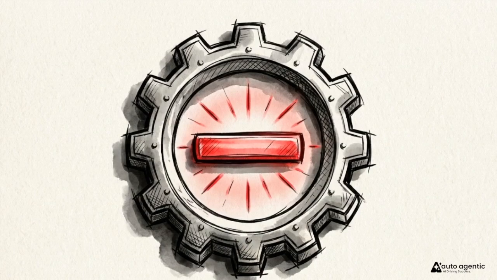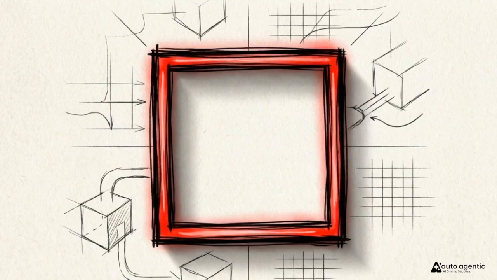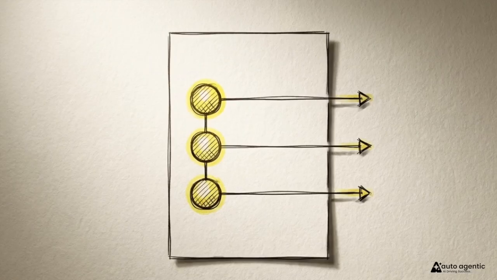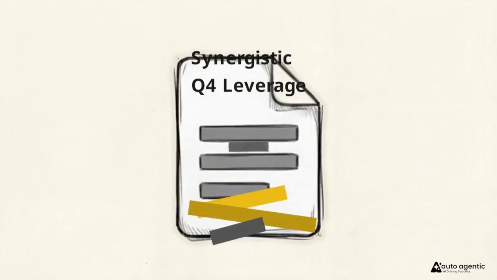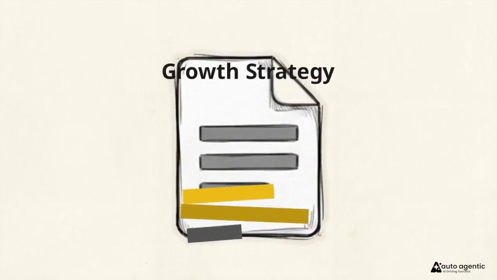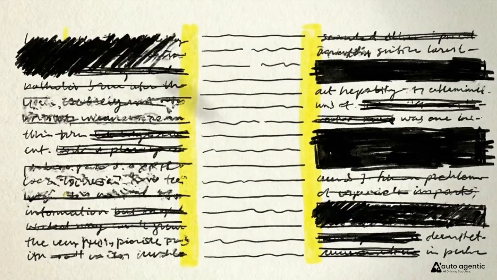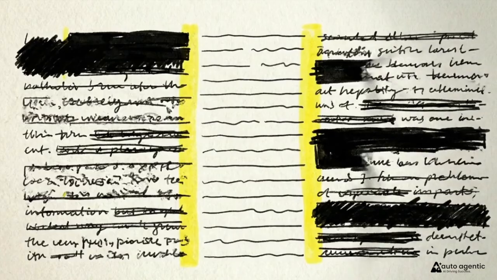To clean this up, we use negative prompting. This is the practice of explicitly telling a generative model what to avoid producing, setting firm boundaries on its output. We update our instructions, specifically commanding the model to avoid making speculative claims about future quarters and to completely exclude industry jargon. The second iteration yields a highly refined document. The tangents disappear, the vocabulary simplifies, and the analysis becomes clean. Telling an AI exactly what not to do is just as critical to achieving a usable result as telling it what to do.